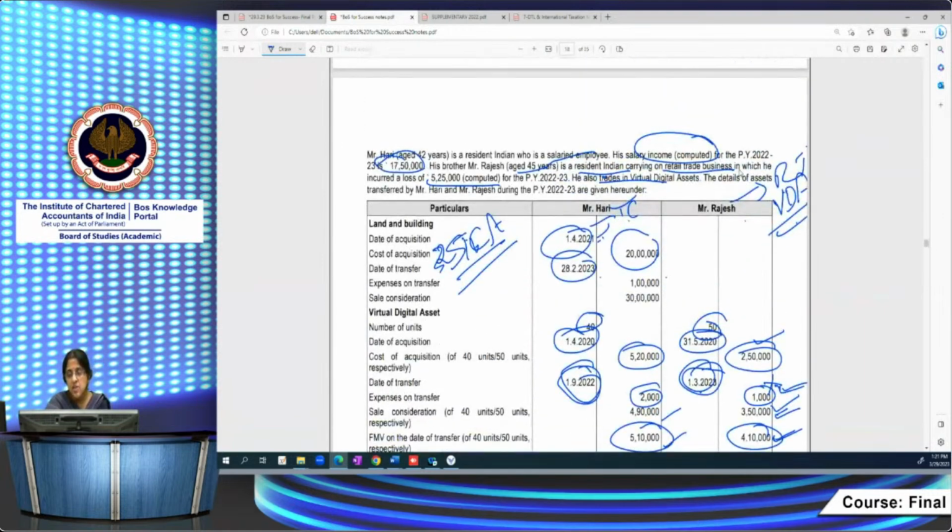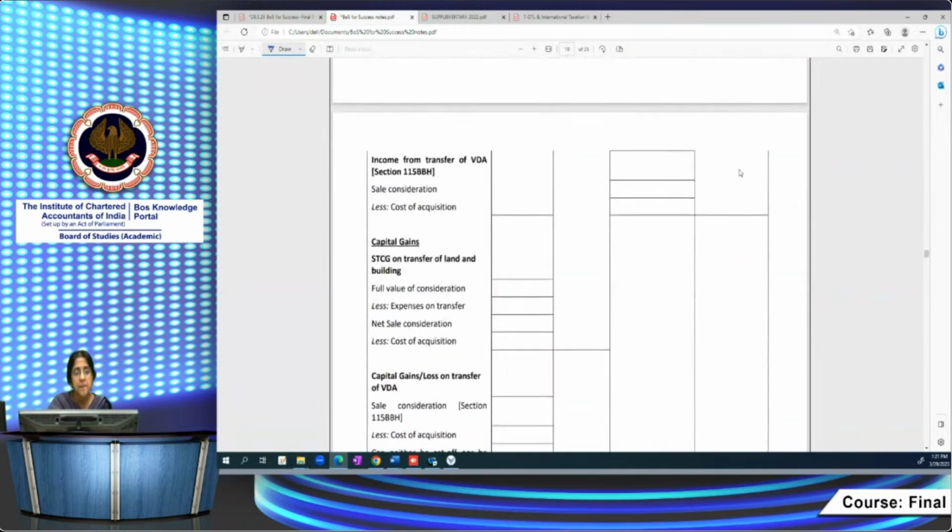So how do you compute the business income? 3,50,000 is my consideration, 2,50,000 is the cost of acquisition, and expenses on transfer are not allowable. So 3,50,000 minus 2,50,000 gives 1 lakh. It's my income from VDA.